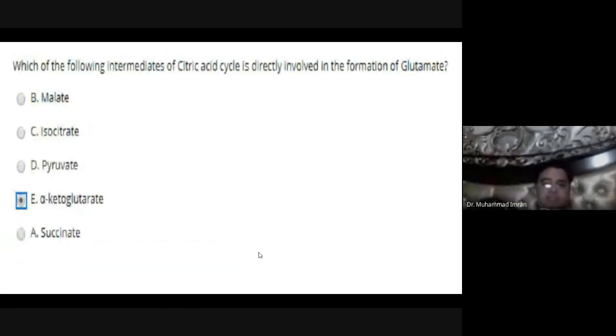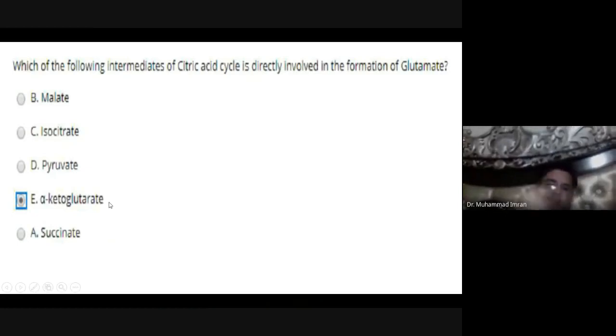Which of the following intermediates of the citric acid cycle is directly involved in the formation of glutamate? It is alpha ketoglutarate. It takes the amino group from any other amino acid and changes into glutamate. When glutamate releases its amino group, it is changed into alpha ketoglutarate by the action of glutamate dehydrogenase.